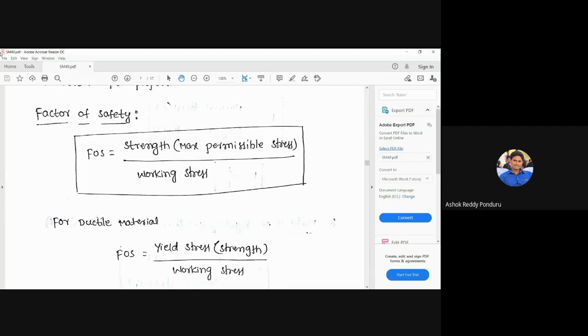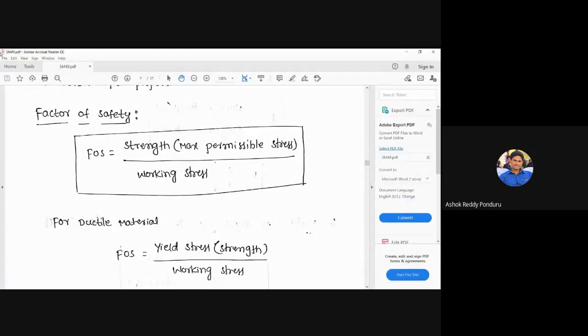Suppose, for example, the stress, as I already told, we can calculate by using the formulas. It is not an exact value. Because of some reasons, the stress exceeds the strength. Then what happens? That member fails. Suppose the member fails, then we can stop the vehicle immediately. Then we can check where it failed.